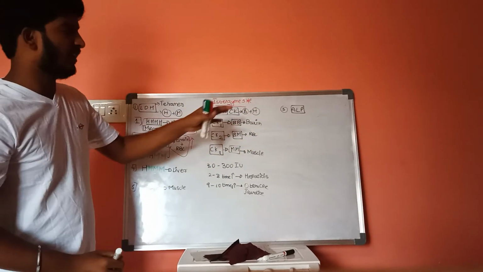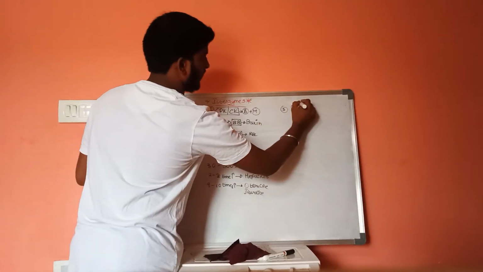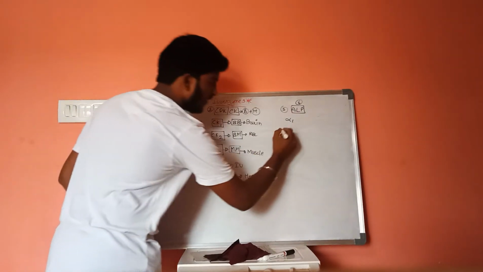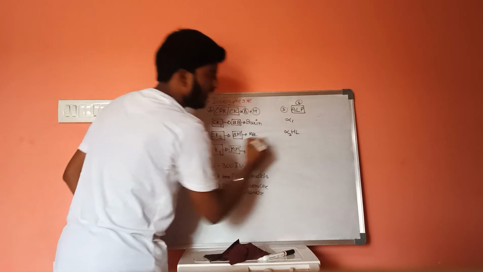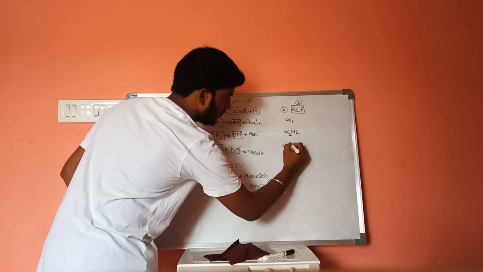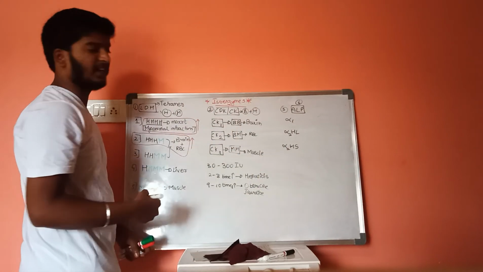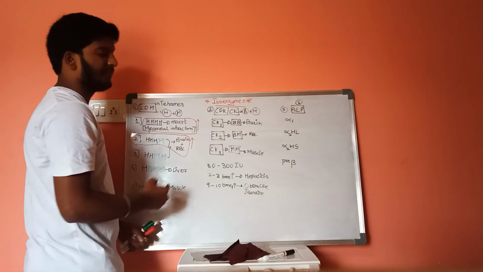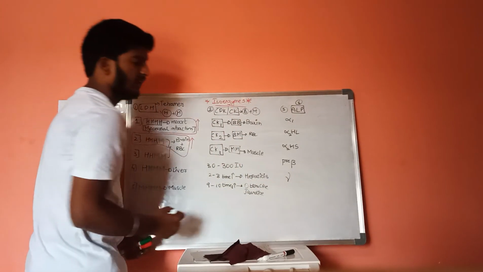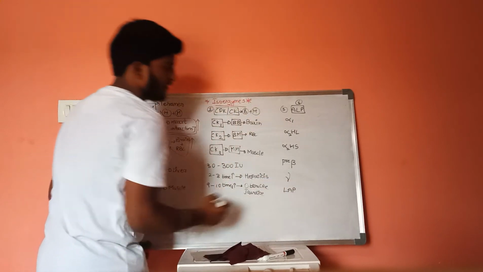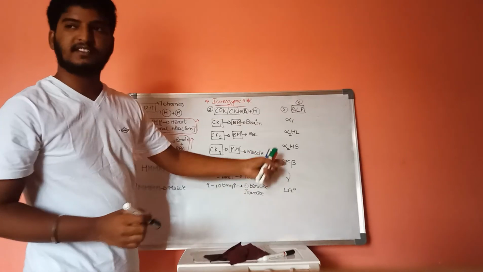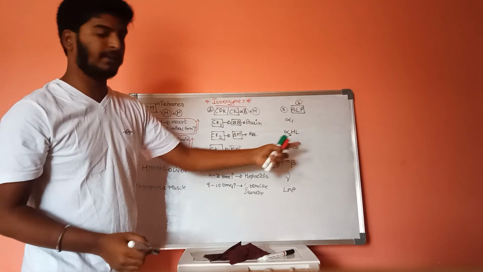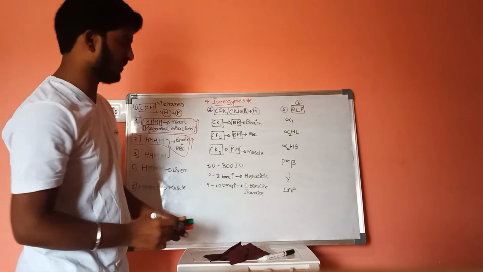This alkaline phosphatase consists of 6 isomers. These 6 isomers are: first one is alpha 1, second one is alpha 2 heat labile, third one is alpha 2 heat stable, fourth one is pre-beta, fifth one is gamma, and sixth one is leukocyte alkaline phosphatase.